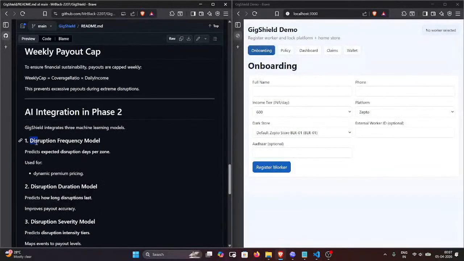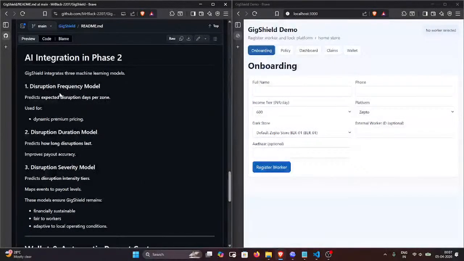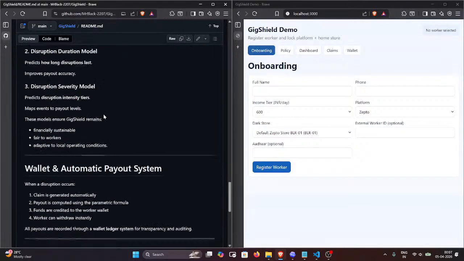Here is the disruption frequency model. Since it is a weekly premium, in a week, how many days can we expect the worker to suffer? Some catastrophes occur, and how many days in that specific week is what this first model predicts. Then there is the duration: on those specific days, how many working hours is he going to be affected? And the severity is the ZDI score that we talked about in placement.